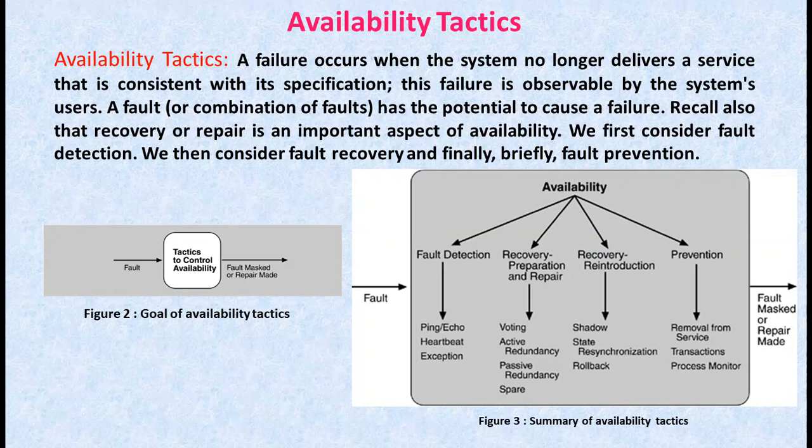Coming to heartbeat, this is called a dead man timer. In this case, one component emits a heartbeat message periodically and another component listens for it. If the heartbeat fails, the originating component is assumed to have failed and the fault correction component is notified. Here the heartbeat can also carry data.